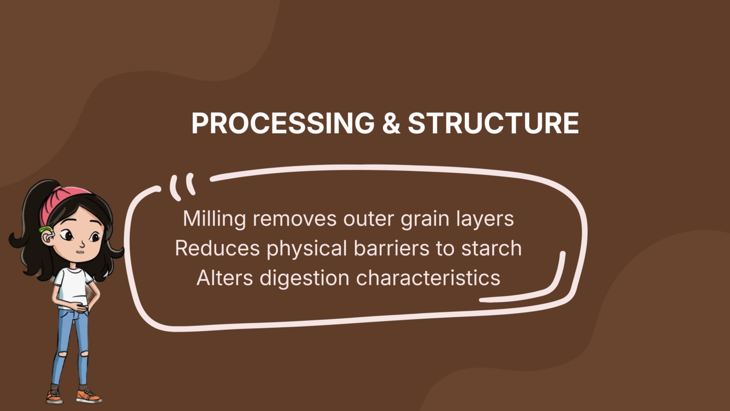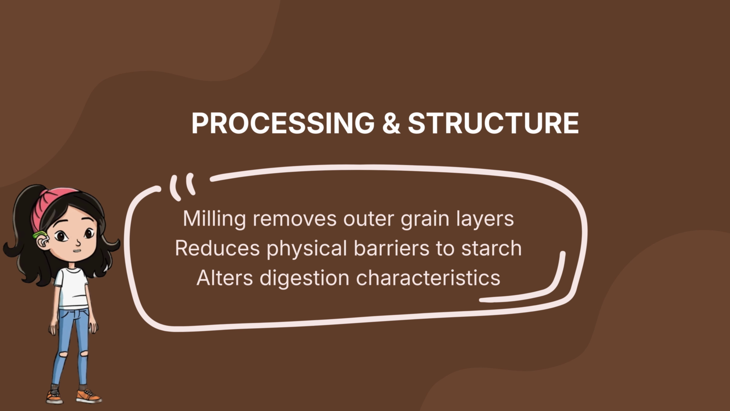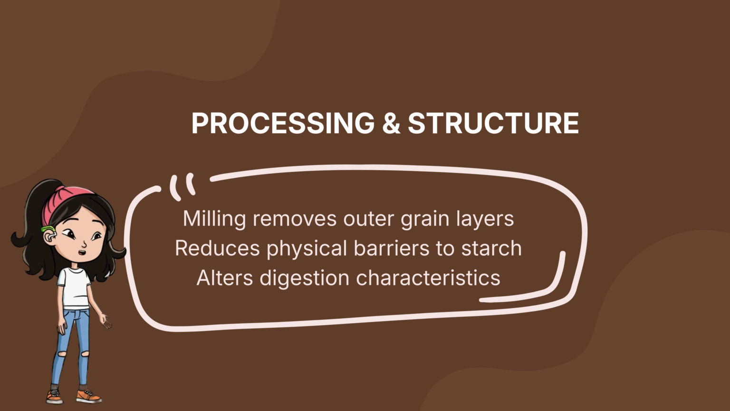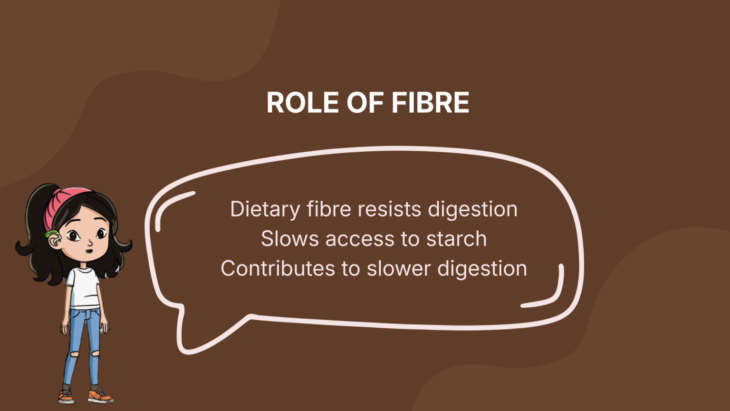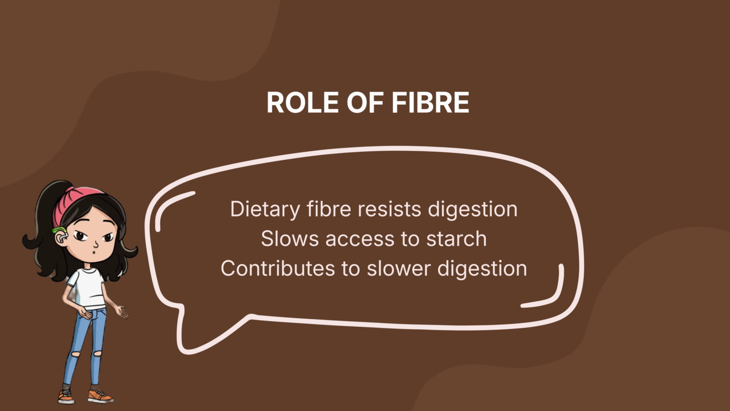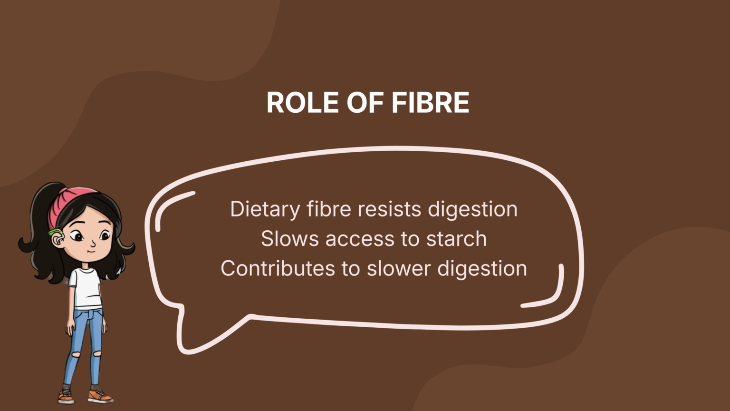Removing the bran layer reduces physical barriers within the grain. This makes starch more accessible during digestion, which can influence how quickly it is broken down. Dietary fiber is the portion of plant foods that resists digestion in the small intestine. In whole grains, fiber can slow access to starch, contributing to a slower digestion process.